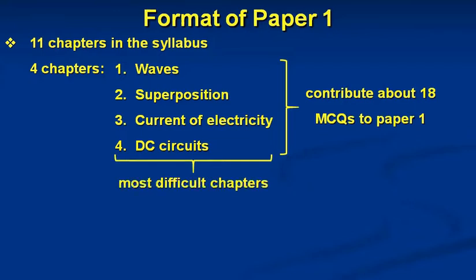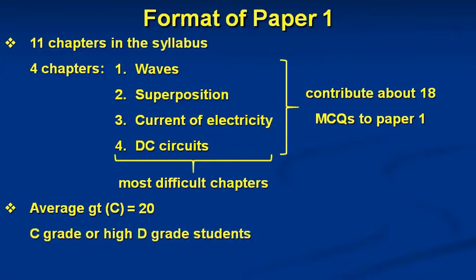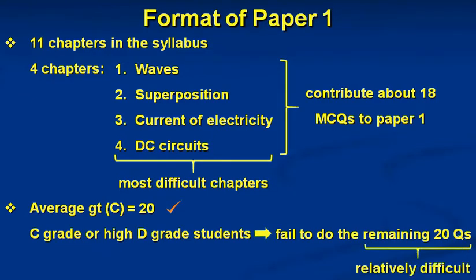Students, in my teaching career of over 12 years, I have discovered that A-level students who end up securing a C or a D grade in paper 1 get most of the questions from these 4 chapters wrong. By the way, students, the average grade threshold for a C grade in paper 1 is about 20. So we can say that C grade students or a high D grade students answer about 20 questions of paper 1 correctly, but fail to tackle the remaining 20 questions because they find them relatively difficult and get them wrong.